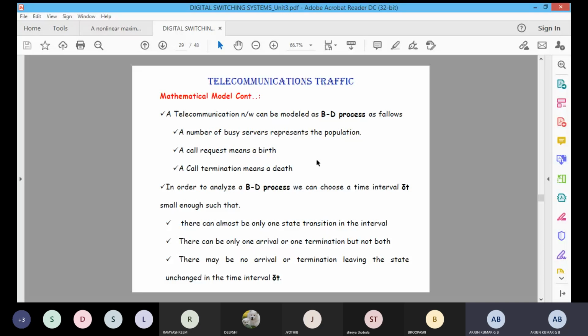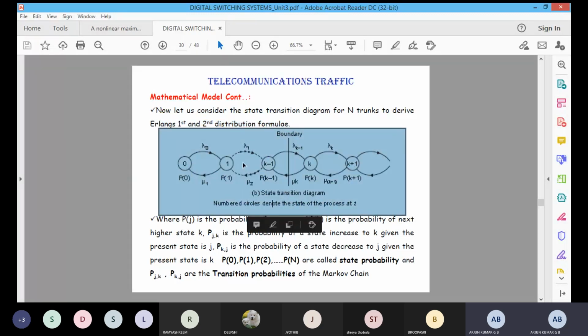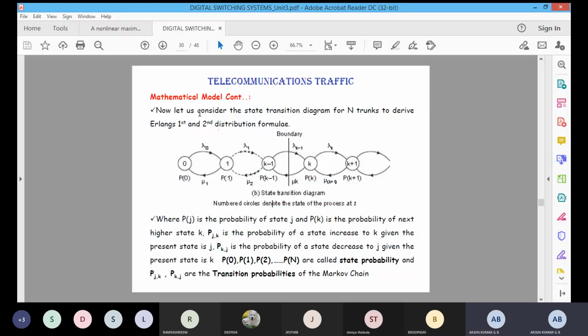What we are seeing in this diagram is the state transition diagram. Now let us consider the state transition diagram of n trunks to derive the Erlang's first and Erlang's second distribution formula. Based on these assumptions, now we are developing a mathematical model for telecommunication traffic.